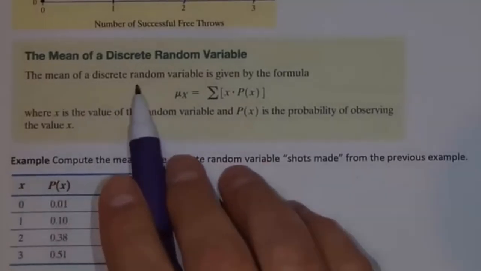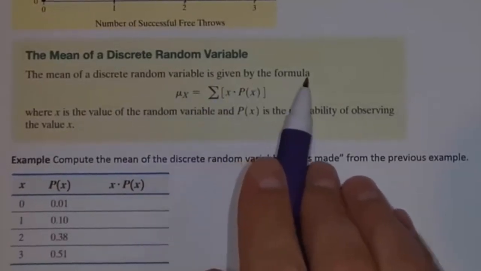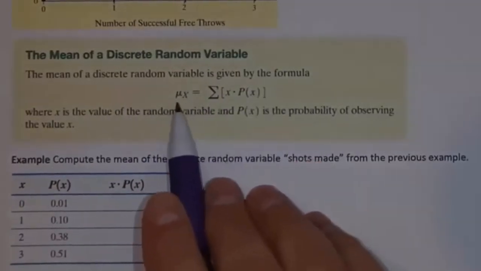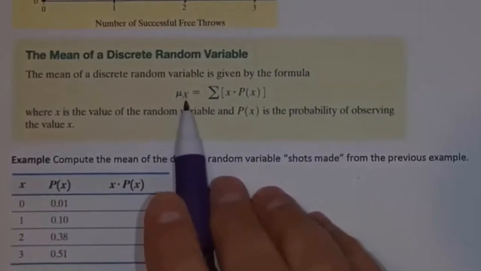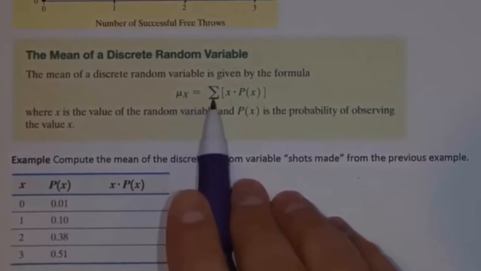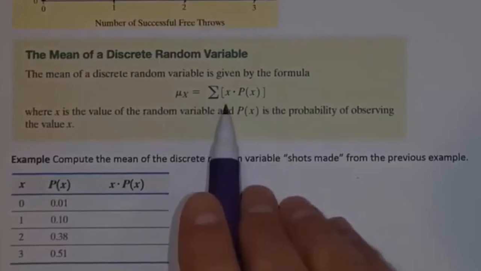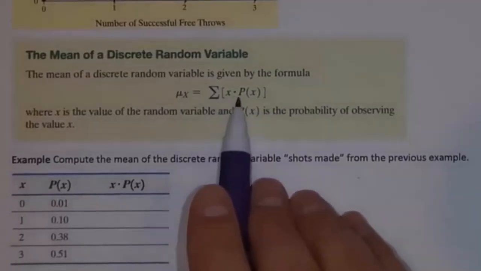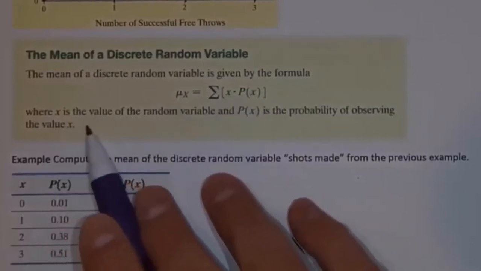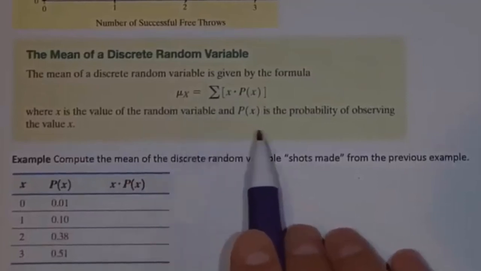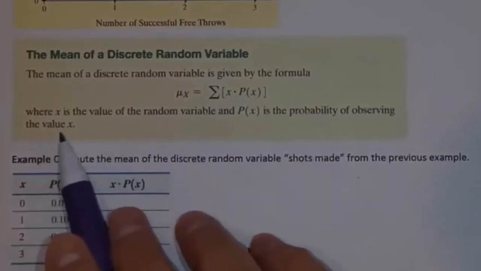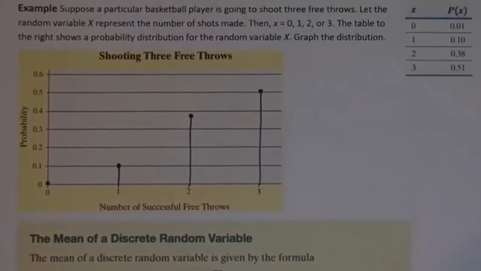The mean of a discrete random variable is given by the formula mu sub x. That subscripted x there is the random variable. So if our variable is x, we're going to find mu sub x, and that's going to equal the sum of, in brackets, x times p of x, where x is the value of a random variable and p of x is the probability of observing the value x.